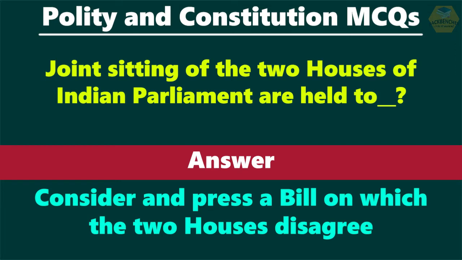As per Article 108 of the Constitution, a joint session of Parliament can be summoned if, after a bill has been passed by one house and submitted to the other house, the bill is rejected by the other house, or the houses have finally disagreed as to the amendments to be made in the bill, or more than 6 months elapse from the date of the reception of the bill by the other house without the bill being passed by it.